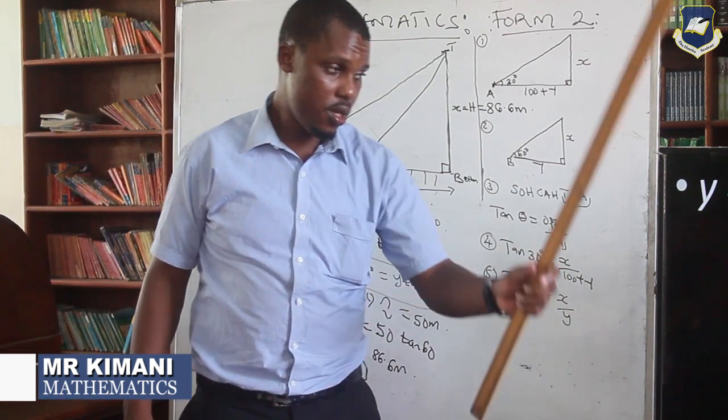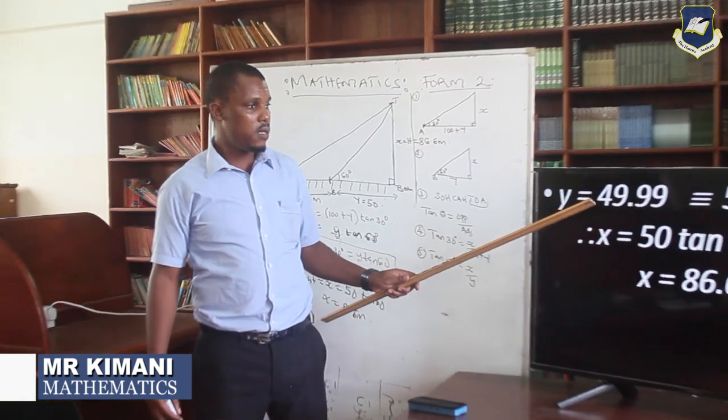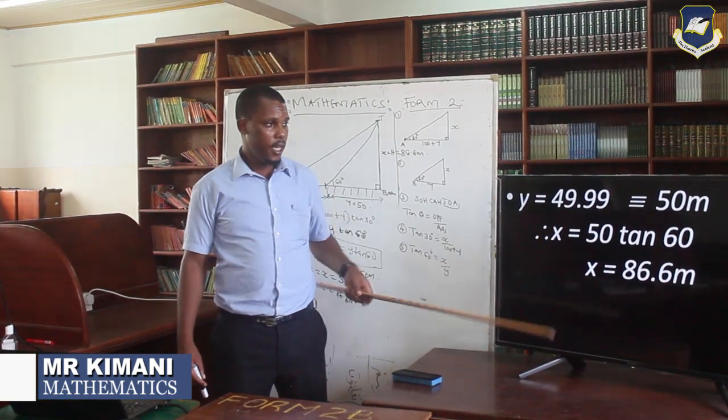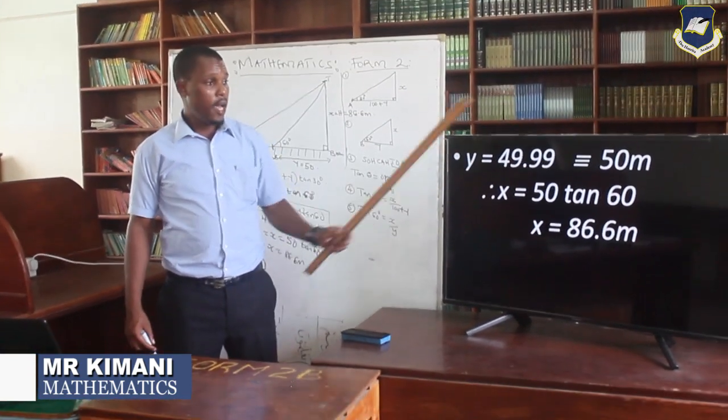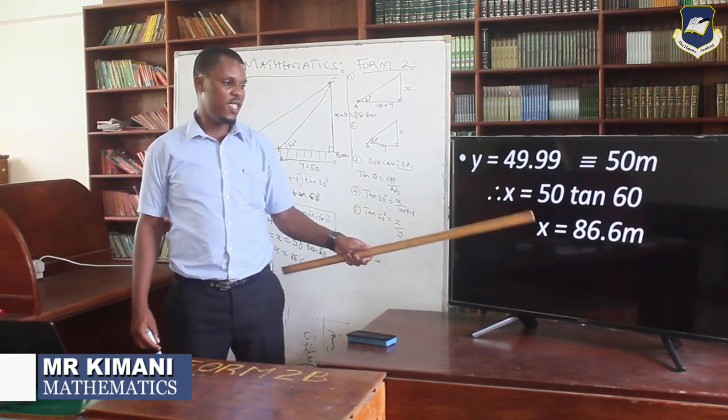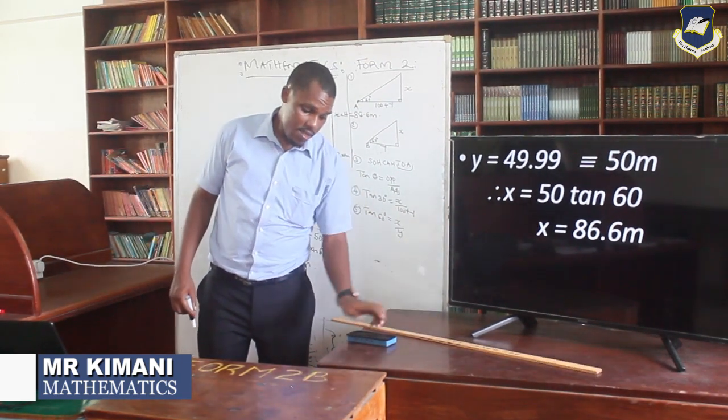You have to substitute what you have agreed. Once you get your y is 49.99, then here you get is 50. And then from there you will substitute, you're going to get your x. So that's the concept which I'm talking about.